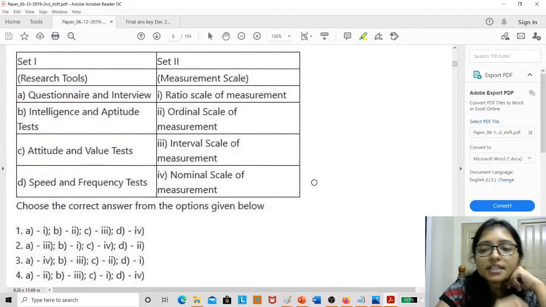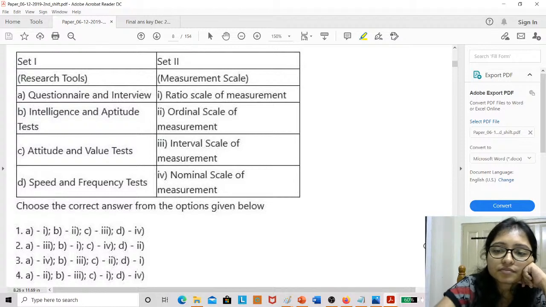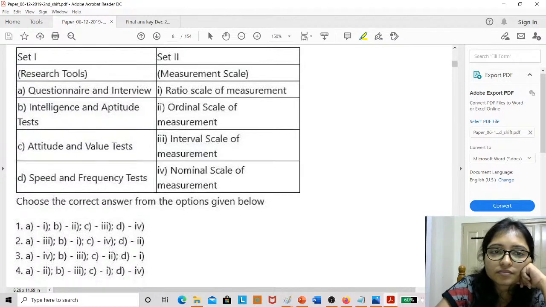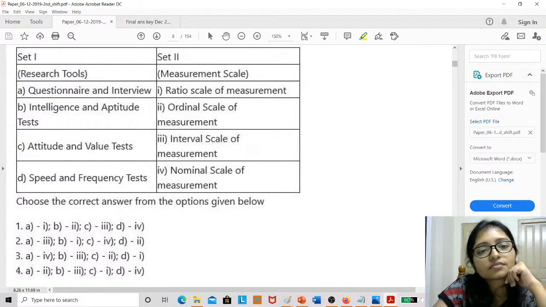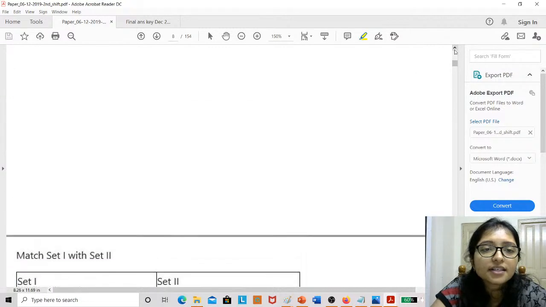Yes, the option it is showing. Research tool and measurement tool. Okay, everyone is giving the answer. So what is the answer?